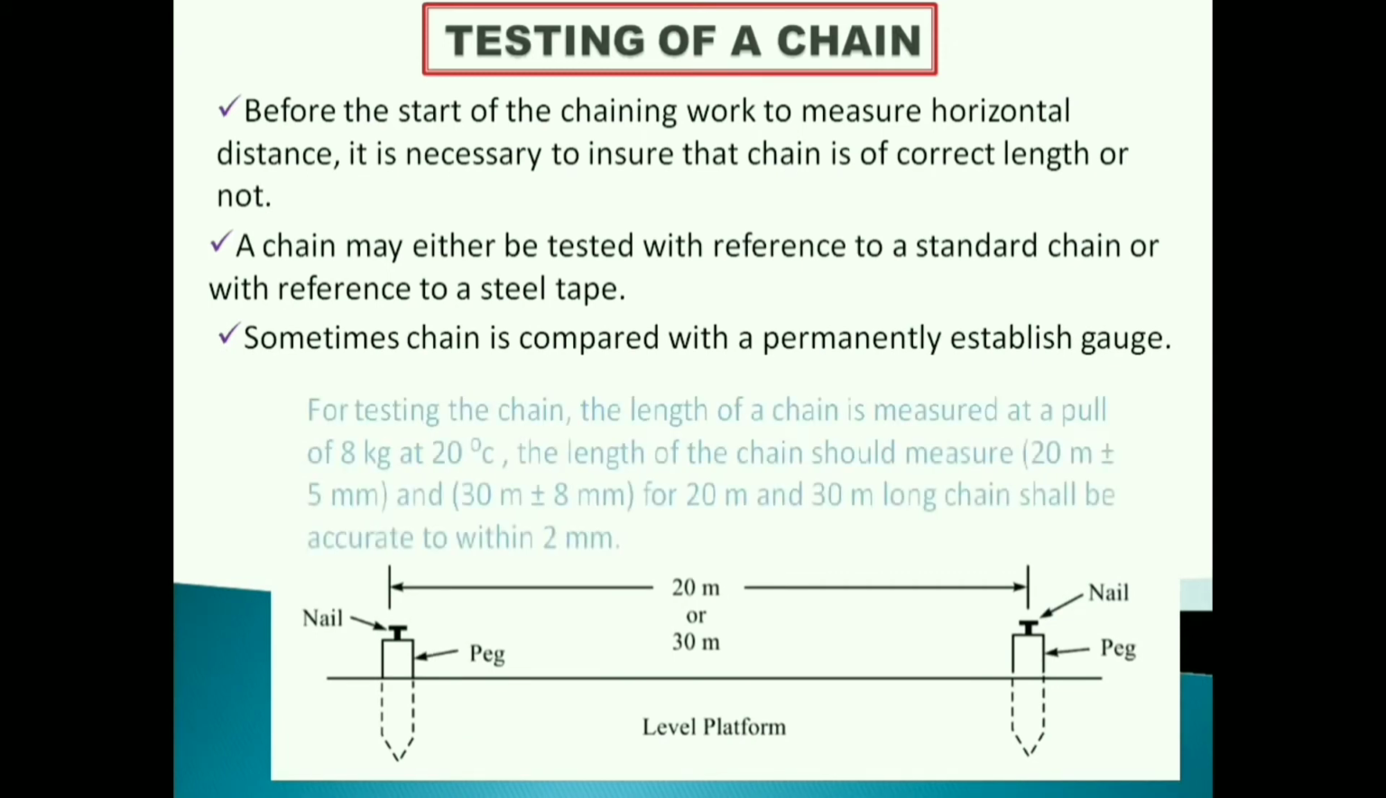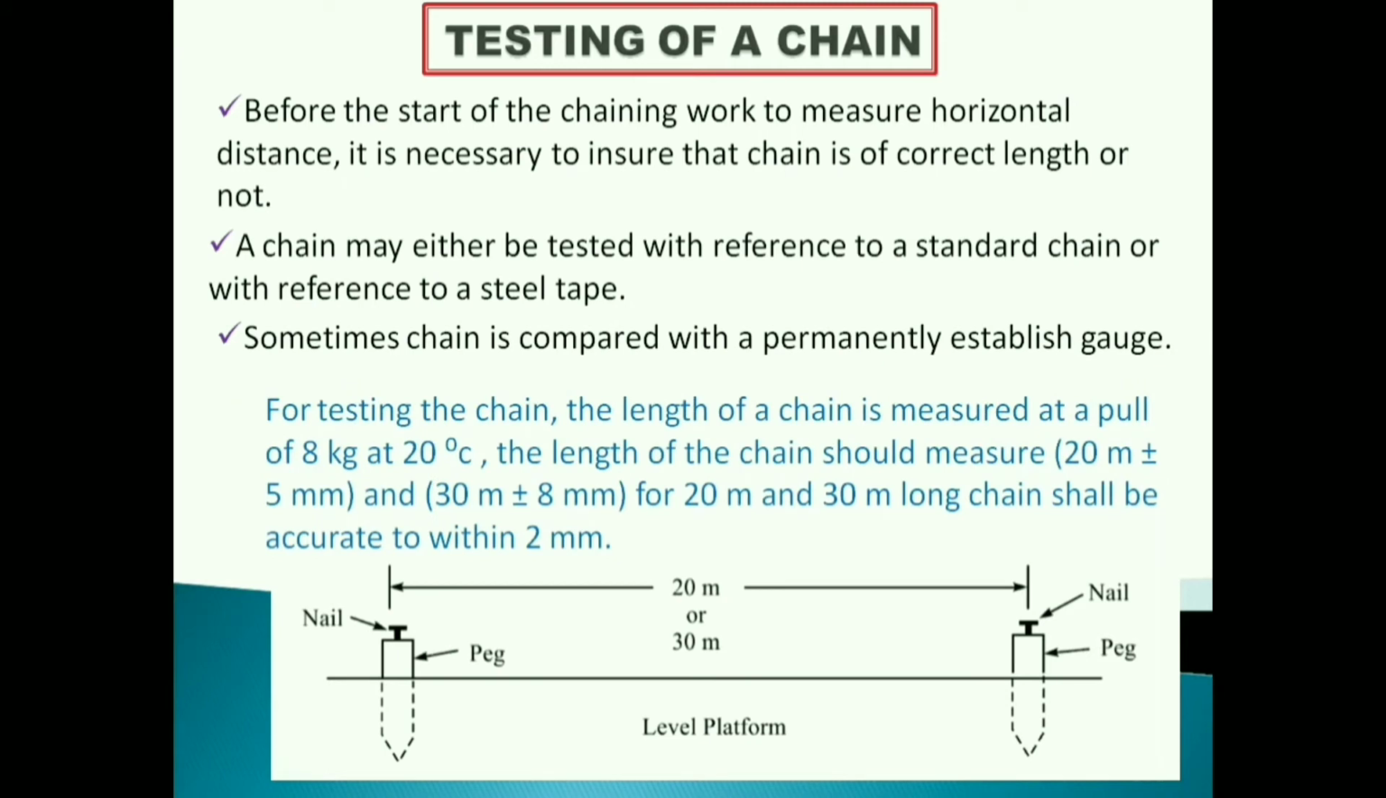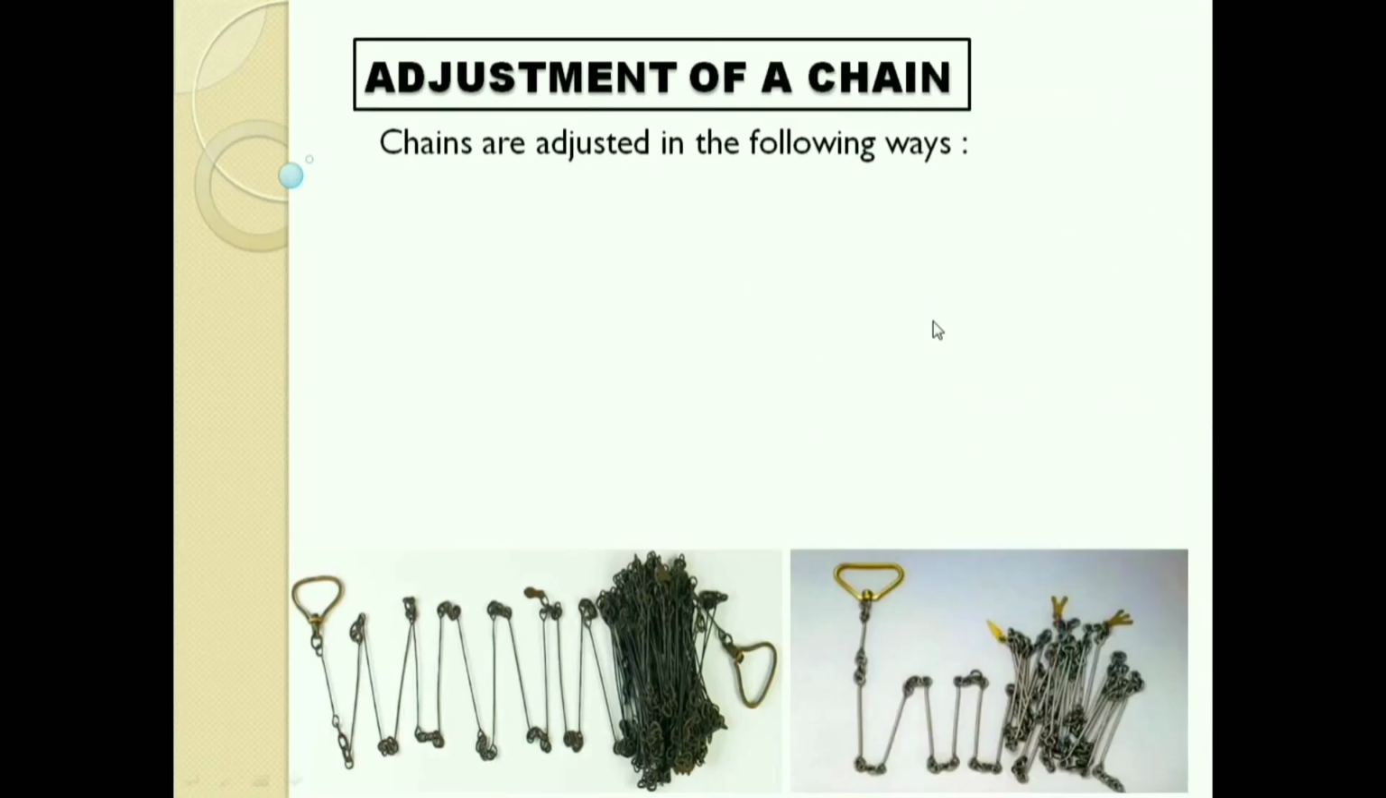So for testing the chain, the length of a chain is measured at a pull of 8 kg at 20 degrees Celsius. The length of the chain should measure, for a 20 meter chain, 20 meter plus or minus 5 millimeter, and for a 30 meter chain, 30 meter plus or minus 8 millimeter, and shall be accurate to within 2 millimeter.